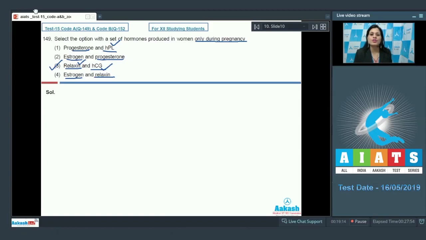On the other hand, estrogen and progesterone are produced in both non-pregnant as well as pregnant women. So option number 1 cannot be a correct answer because progesterone is produced in non-pregnant women also. Next option, estrogen and progesterone, cannot be a correct answer because both these hormones are present in non-pregnant as well as pregnant women. And the last option, estrogen and relaxin, cannot be a correct answer because estrogen is present in both non-pregnant and pregnant women. So the correct answer to this question is option number 3. Let's discuss our next question.